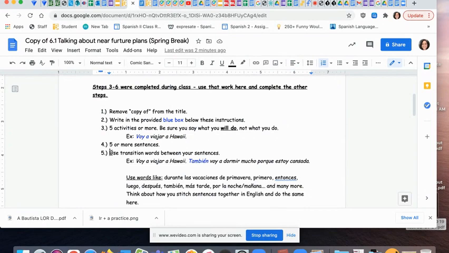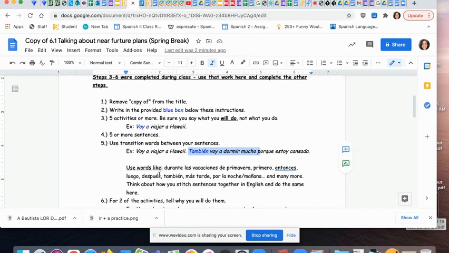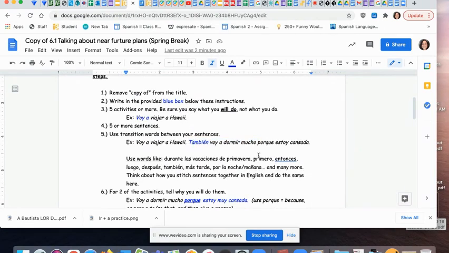So with that done, you are needing some transition words so that this is not a list. So you might have voy a viajar a Hawaii, and then también voy a dormir mucho porque estoy cansada. So maybe you're going to add some words like también, and I've listed a bunch of choices here. You might say durante las vacaciones de primavera. Maybe that goes on the very front, right up here before voy. And we have things like primero, entonces, luego, después, también, más tarde, por la noche, por la mañana, and there's many more. You can use others that you know. These are just some examples to help you.